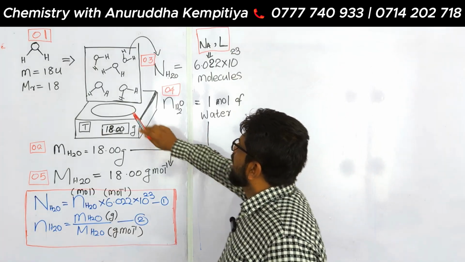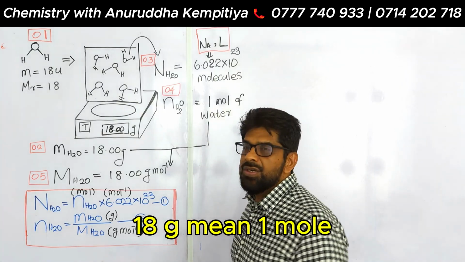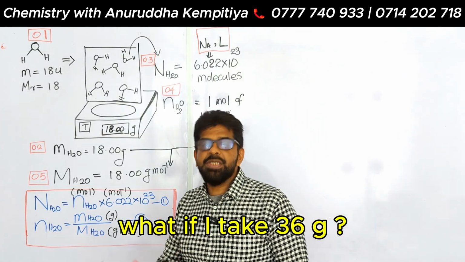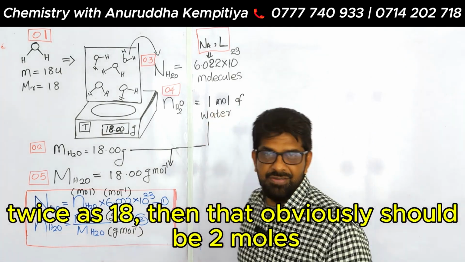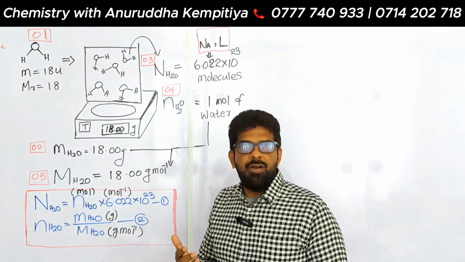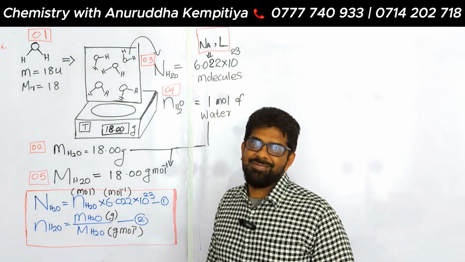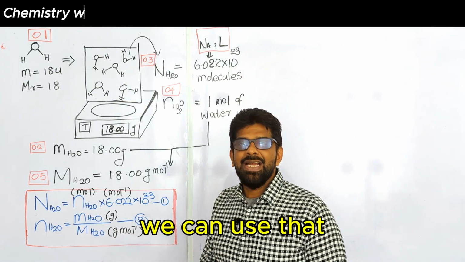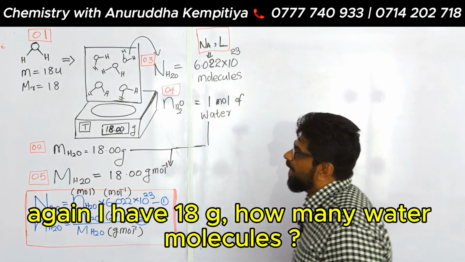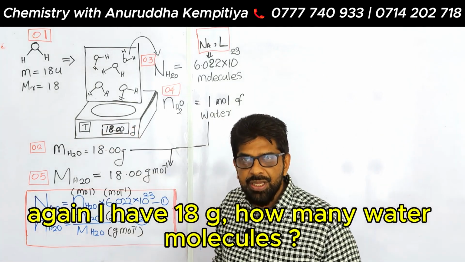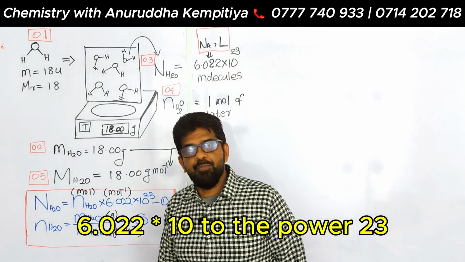Okay, 18 grams means 1 mole. What if I take 36 grams? Twice as 18, then that obviously should be 2 moles. 54 grams, that should be 3 moles. Okay, we can use that relationship to talk about other quantities. Right. Again, I have 18 grams. How many water molecules? 6.022 times 10 to the power 23.